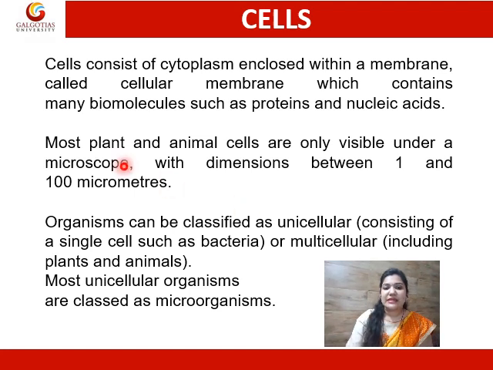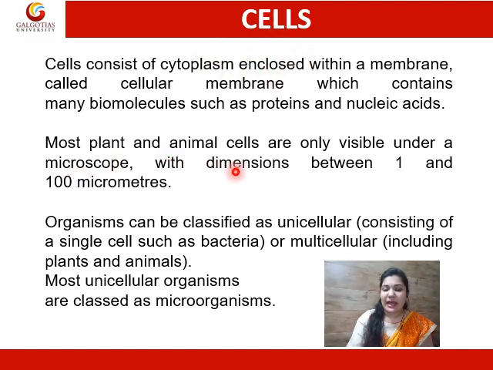Cells consist of cytoplasm enclosed within a membrane called the cell membrane, which contains many biomolecules such as proteins and nucleic acids. Yes, a cell is an enclosed envelope inside which the cytoplasm is filled.